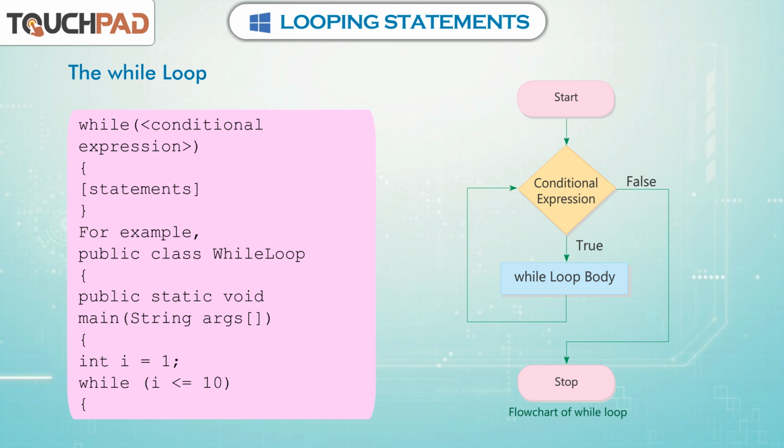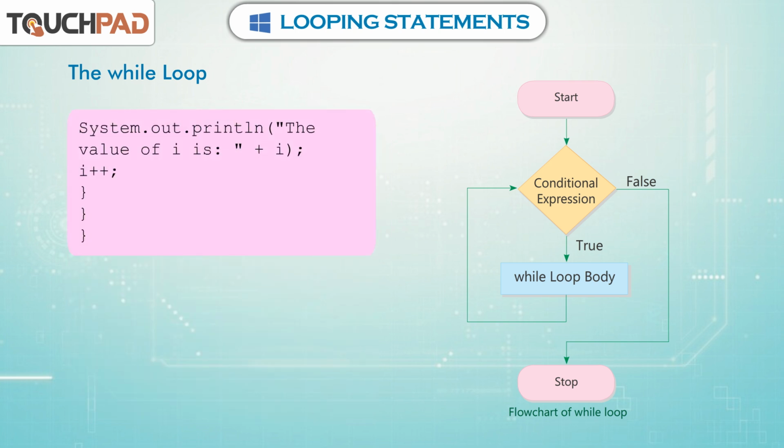For example, public class WhileLoop { public static void main(String[] args) { int i = 1; while (i <= 10) { System.out.println("The value of i is: " + i); i++; } } }